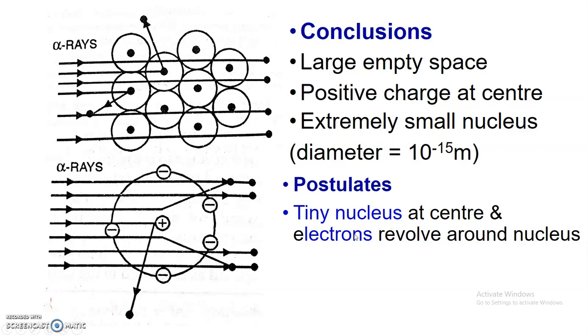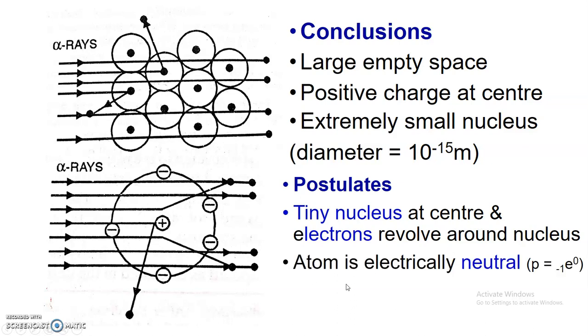This is the important postulate derived from Rutherford's atomic model. There is a tiny nucleus at the center and electrons revolve around the nucleus. The atom is electrically neutral because the number of protons and electrons is exactly the same, and there is an electrostatic force of attraction between the positively charged nucleus and the electrons revolving around the nucleus.